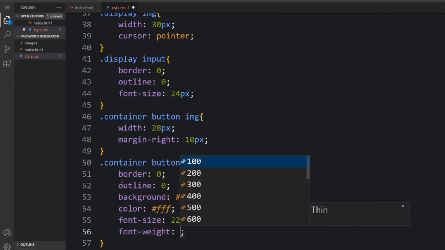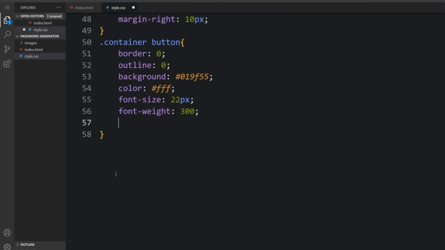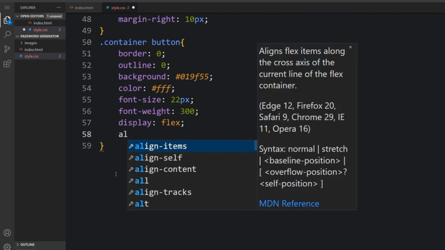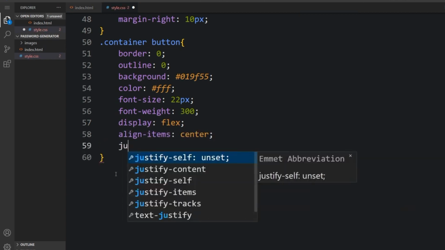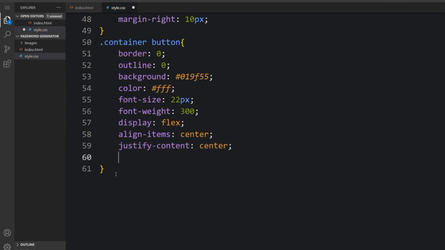So the font size, the font weight. So the display will be flex. The align items will be center and justify content will be center as well. So the padding is 26 pixel.